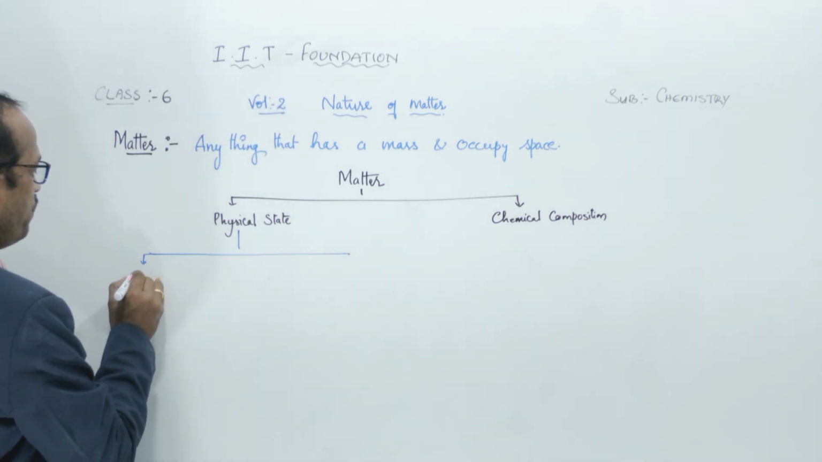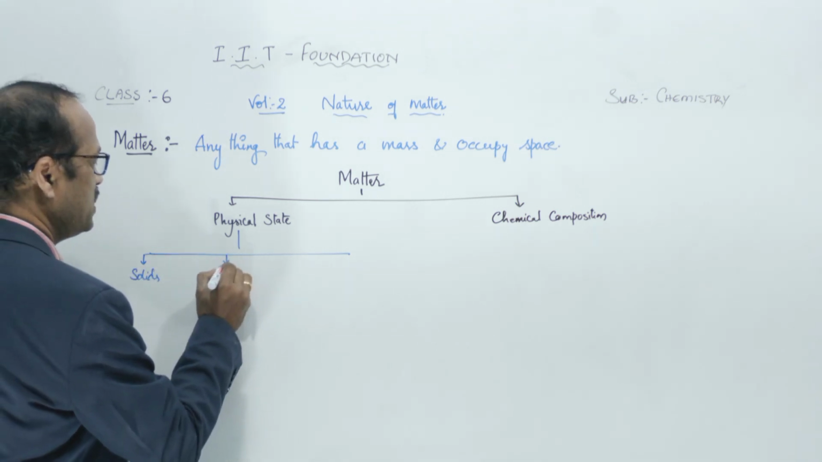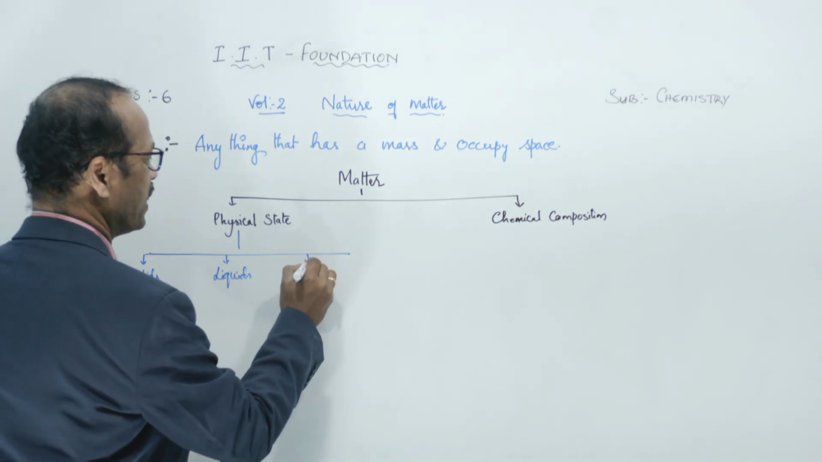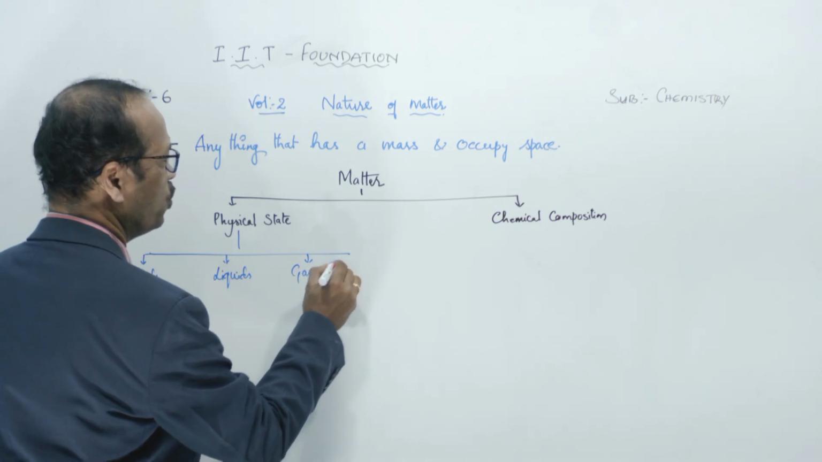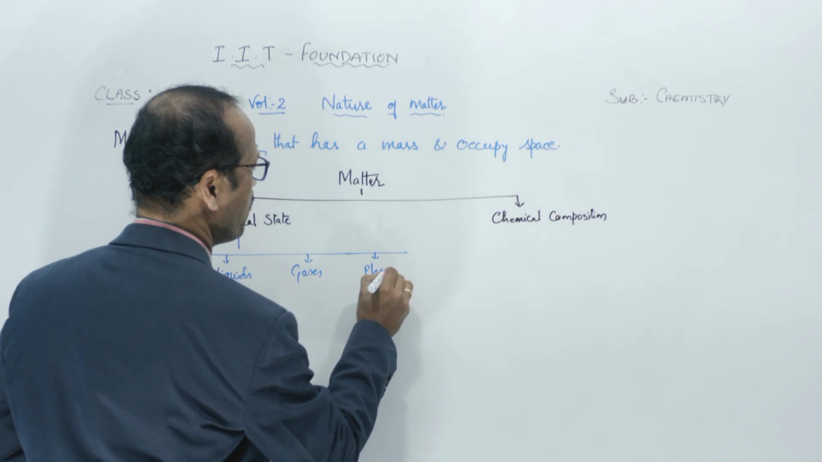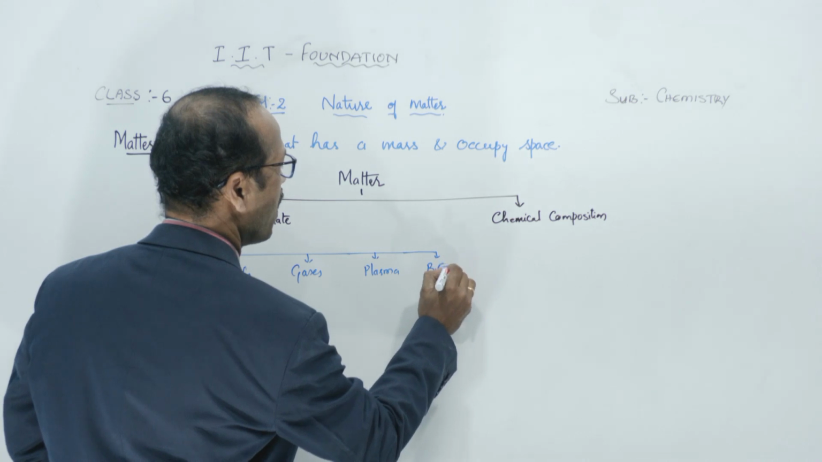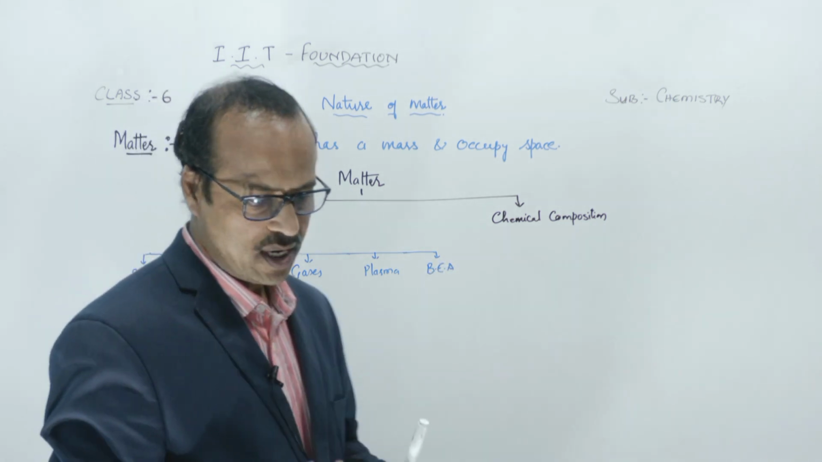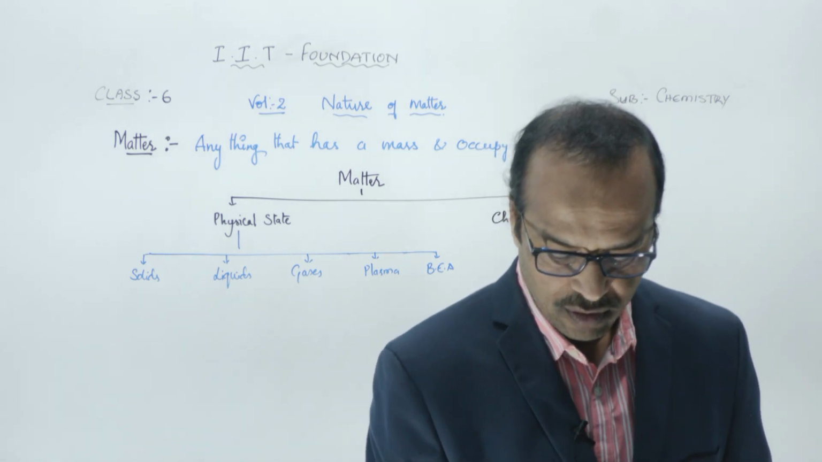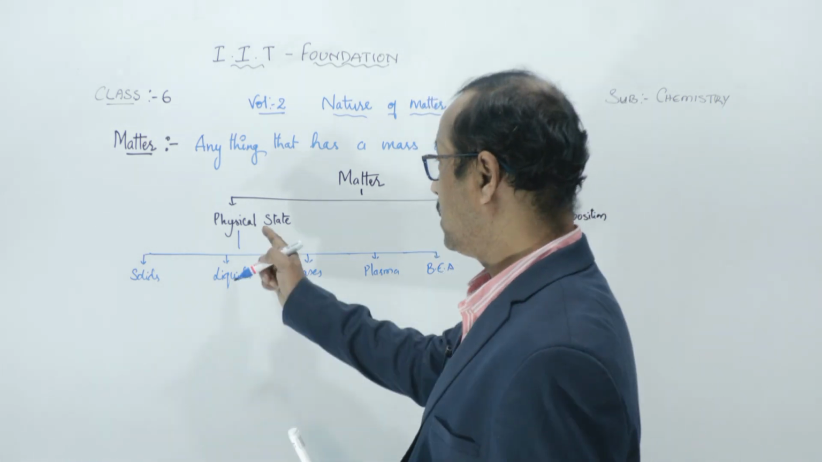about 5 types. So let us take the solids, the liquids, and gases. You know these three, I hope. Apart from this, we have one called plasma, and the other one is called Bose-Einstein condensate. So these are the 5 types, based on the physical properties.